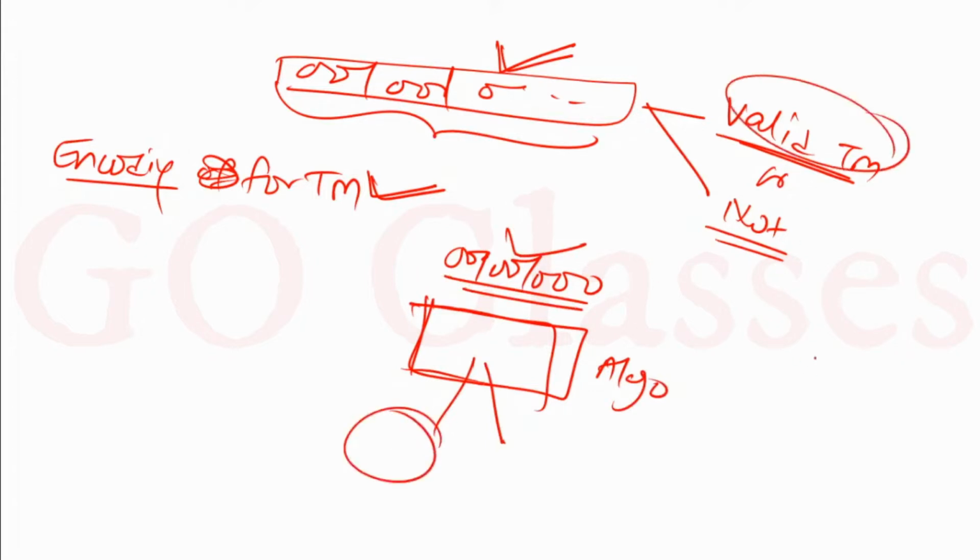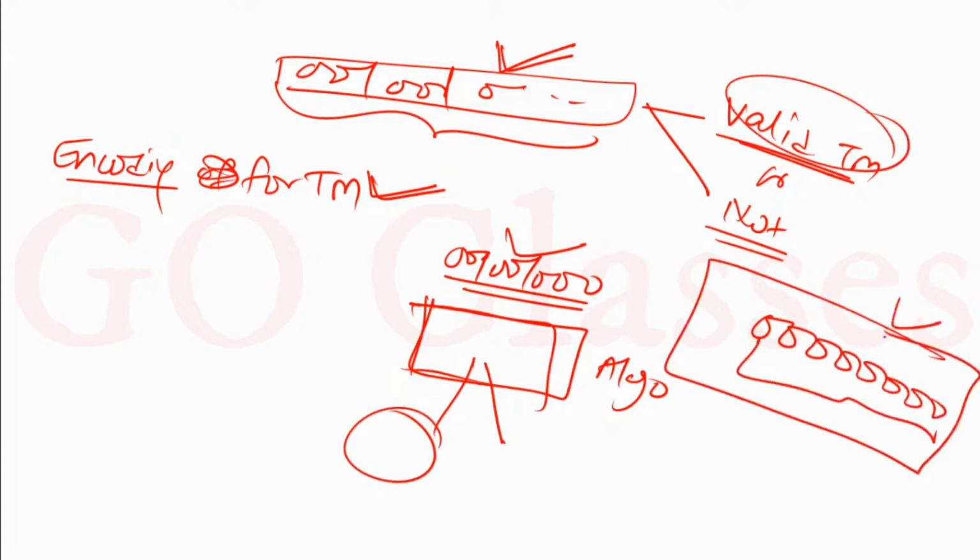For example, if you see this binary string 00000, let's assume you consider this binary string. Of course, this binary string is not representing any valid Turing machine. So I have an algorithm: if I give this string to my algorithm, then that algorithm will say that no, this is not a valid Turing machine. So this is the point.